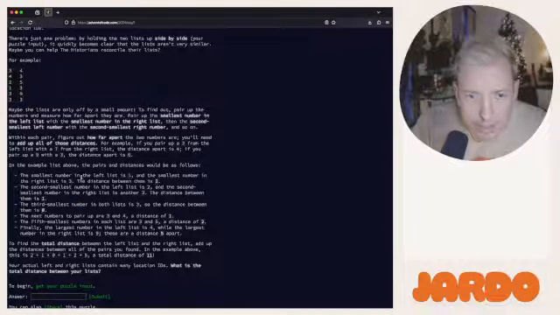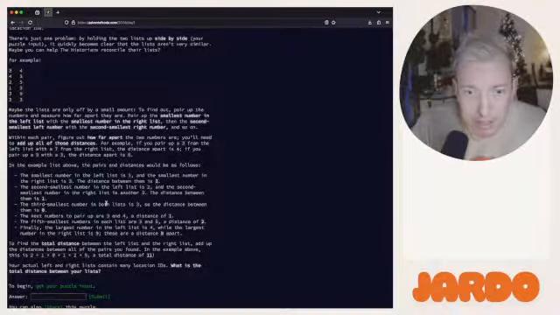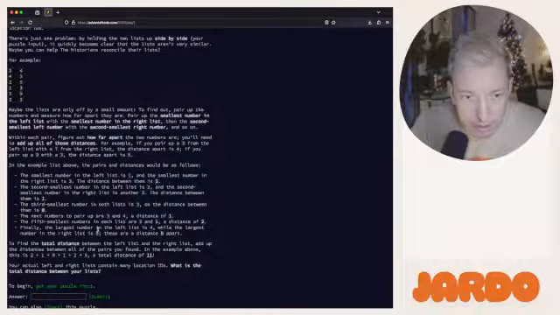And so it says smallest number in the left is 1, smallest number in the right is 3, the distance between them is 2, and then it goes through. I'm not going to read all of those. Finally, the largest number in the left, so that's expected.